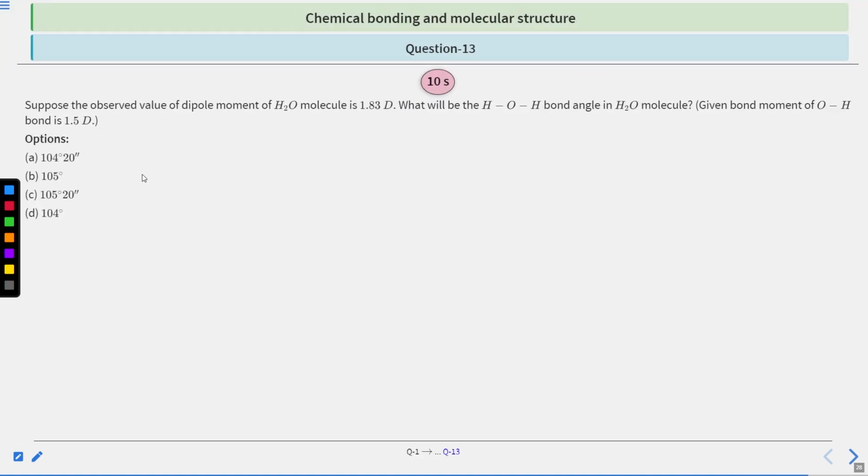Moving on to our last question, question number 13. Suppose the observed value of dipole moment of H2O molecule is 1.83 D. What will be the HOH bond angle in H2O molecule? Given bond moment of OH is 1.5 D. Options are: 104 degree 20 minutes, 105 degree, 105 degree 20 minutes, or 104 degree. You have 10 seconds to solve this question. After that, we will see the answer.